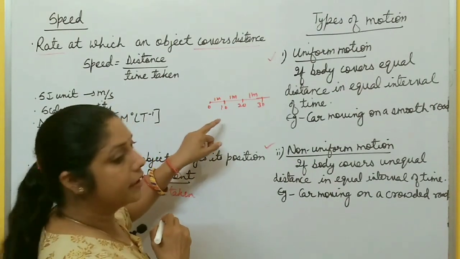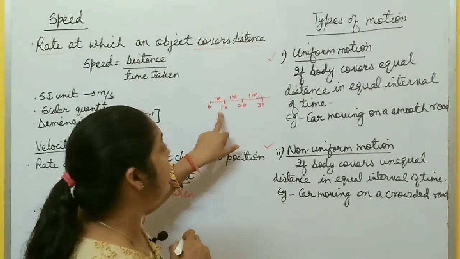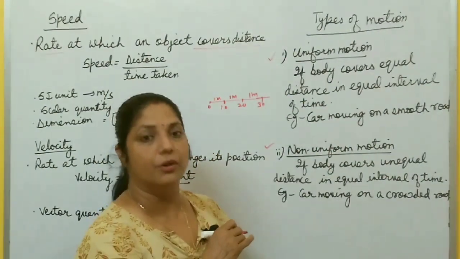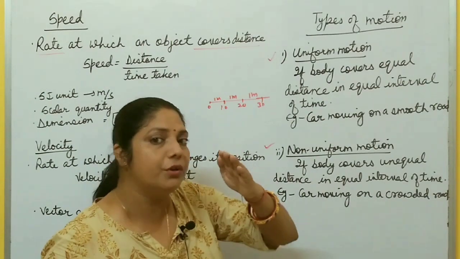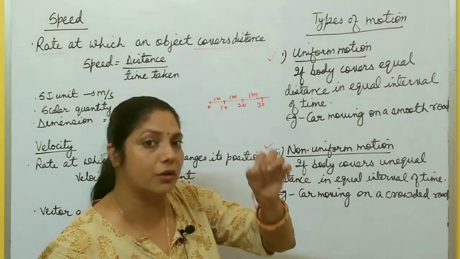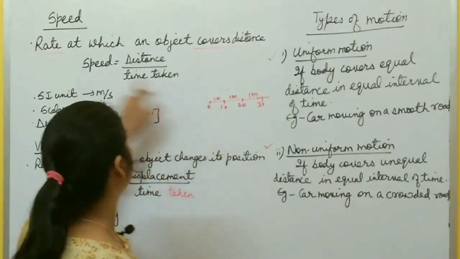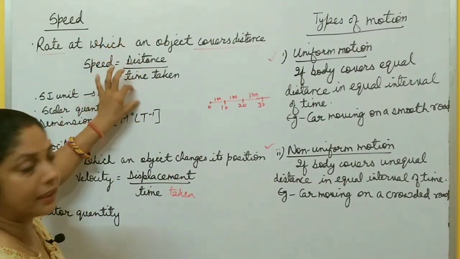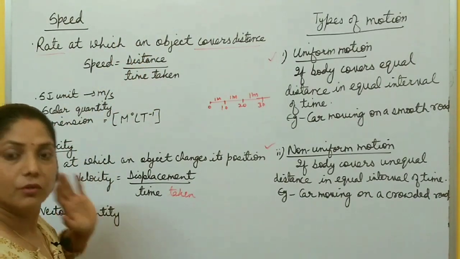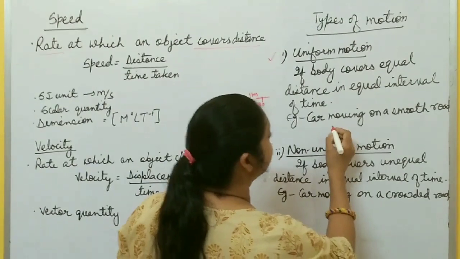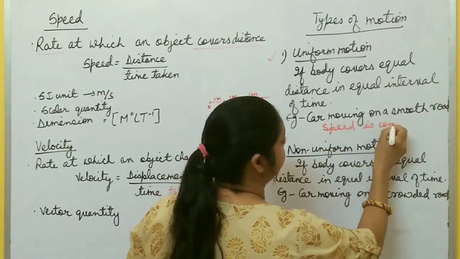So if a body covers equal distance in equal intervals of time, then its motion is uniform. For example, a car moving on a smooth road, its speed is uniform throughout the motion. It's constant. So the ratio of distance to time is always equal. It means the speed is constant here. So for uniform motion, speed is constant.